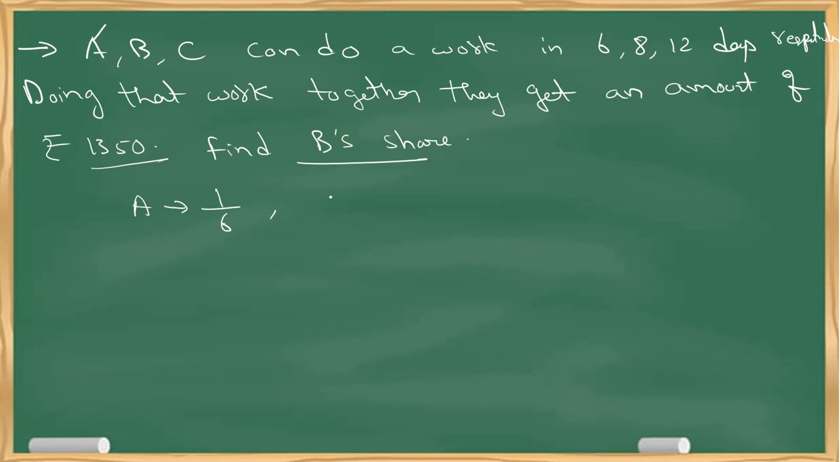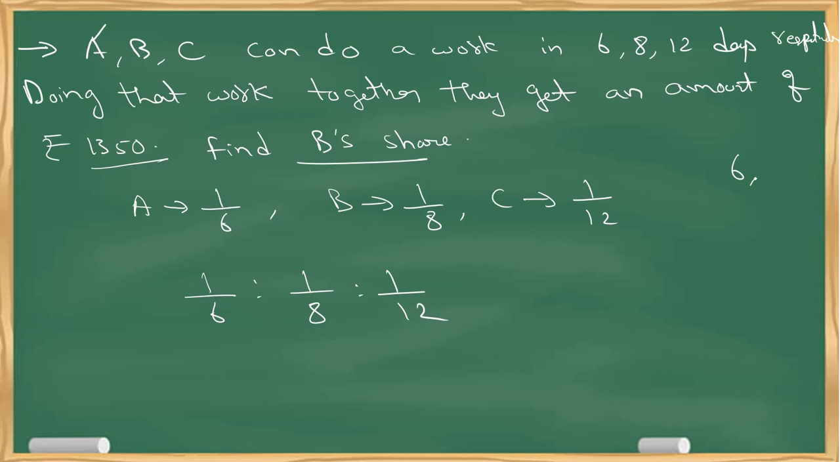A's 1 day work is 1 by 6, B's 1 day work is 1 by 8 and C's 1 day work is 1 by 12. So next thing is you have to take the wages ratio, that is the efficiency. So take LCM. Very easy. Take the highest number. 12 ones are 12. So 12 goes with 6 but doesn't go with 8. So 12 is not my LCM. 12 twos are 24. Goes with 8 and 6. So my LCM is 24.